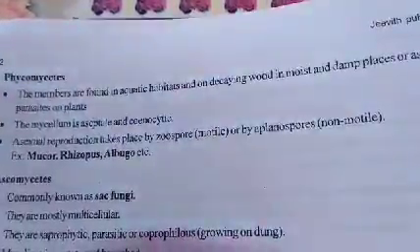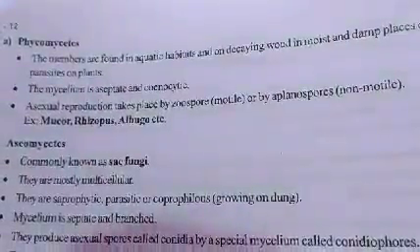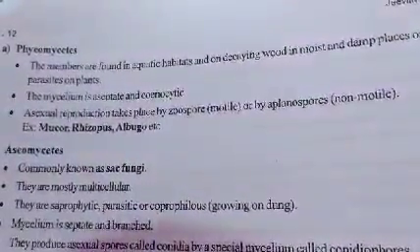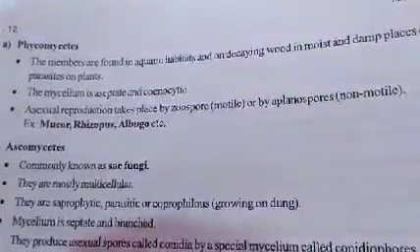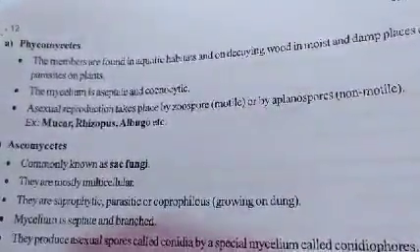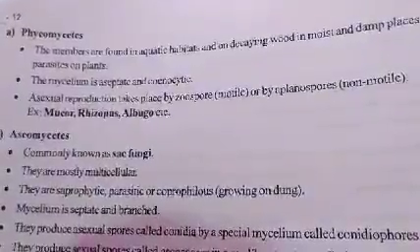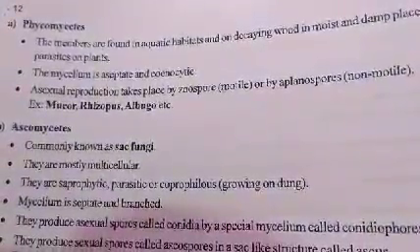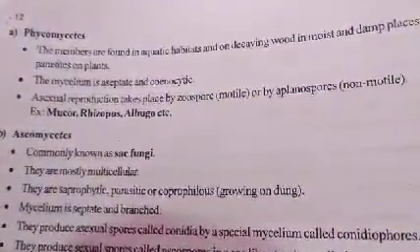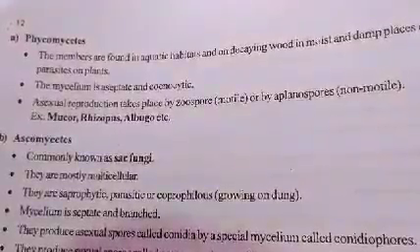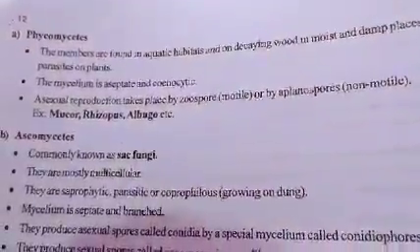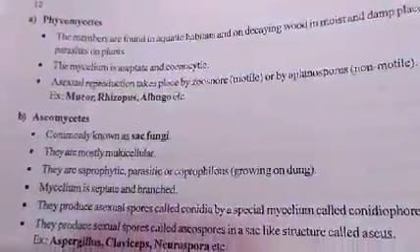Obligate means they compulsorily need an organism to live on. The mycelium is aseptate and cenocytic. Asexual reproduction takes place by zoospores, which are motile, or by aplanospores, non-motile. Examples: Mucor, Rhizopus, Albugo.